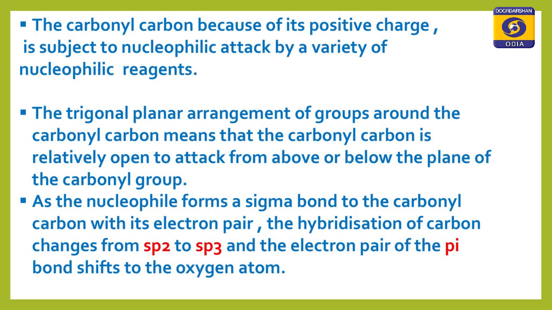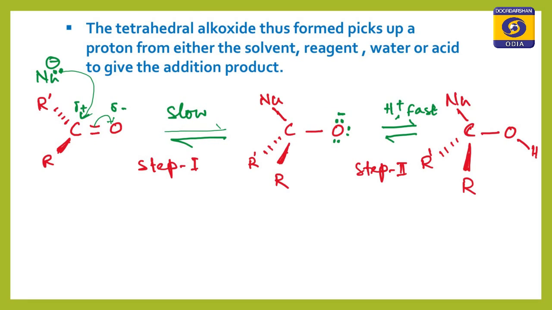Next, as the nucleophile forms a sigma bond to the carbonyl carbon with its electron pair, the hybridization of carbon also changes. You see here, the hybridization of carbon changes from sp2 to sp3. See the mechanism displayed on your screen: the carbonyl carbon is attacked by the nucleophile, making a 107-degree angle with the carbon-oxygen double bond.